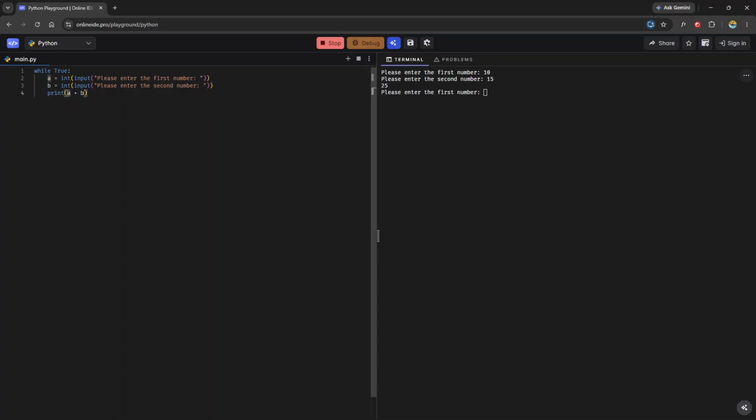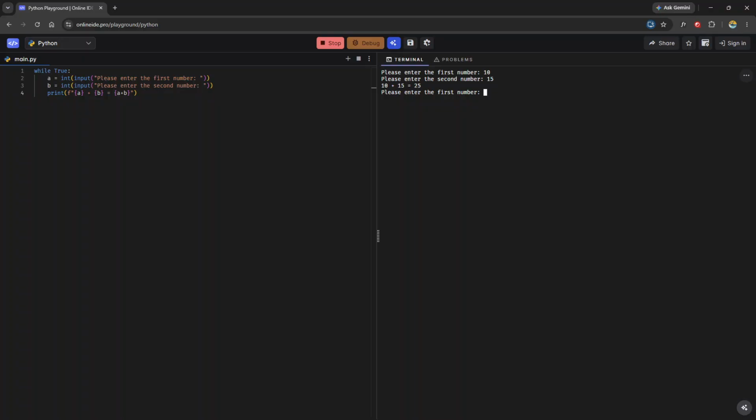In fact, just to make this even a little bit easier to read, we use an F string here, and we say A plus B is equal to A plus B, like that. Now let's run this. So our first number will be 10, our second number will be 15. 10 plus 15 is equal to 25.